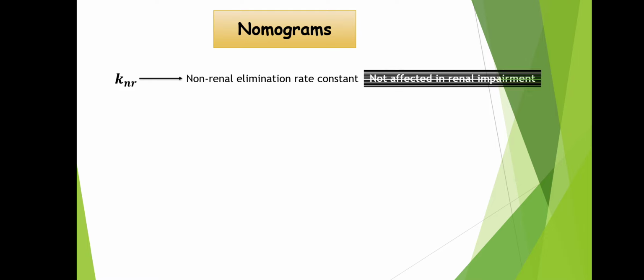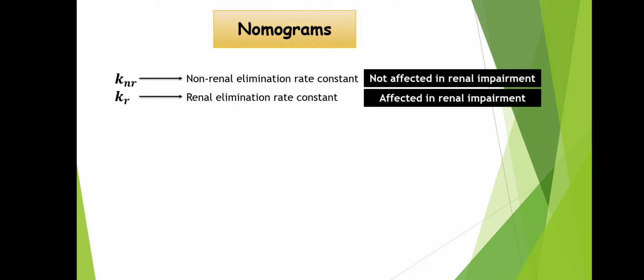Now see, in uremia what happens? Uremia is a renal disease, so renal excretion is affected, and so it is assumed that non-renal elimination of drug is not affected by renal impairment. So we have KNR. KNR means non-renal elimination rate constant, which is not affected in renal impairment, whereas KR means renal elimination rate constant, and this is basically affected in renal impairment. Next, this KR, that is renal elimination rate constant in uremic patients, is directly proportional to the product of a constant and creatinine clearance.